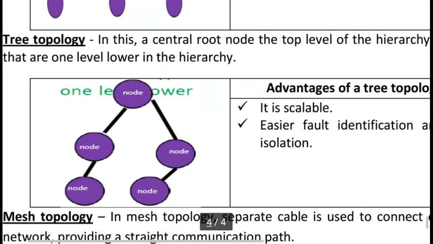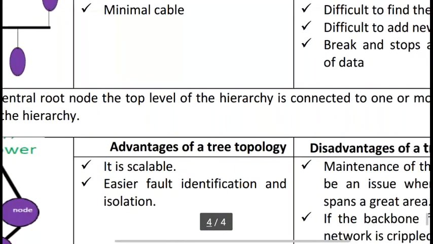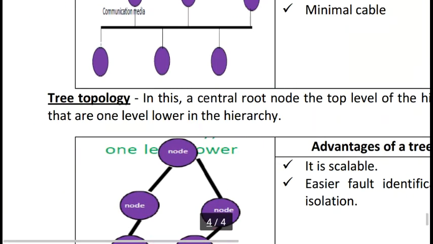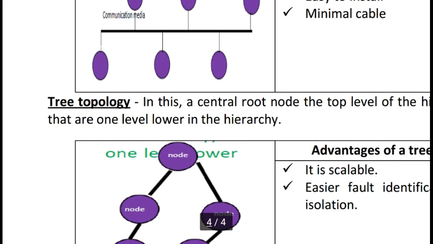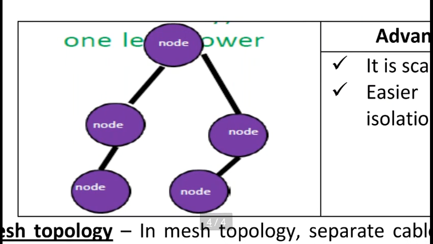Tree topology. In this, a central root node, the top level of the hierarchy, is connected to one or more other nodes that are one level lower in the hierarchy. You can see this tree style. We can say this is a reverse tree. The root is at the topmost, then there are sub branches, sub computers, and each sub computer has further sub computer branches. In this style we can arrange our computers to send and receive data.